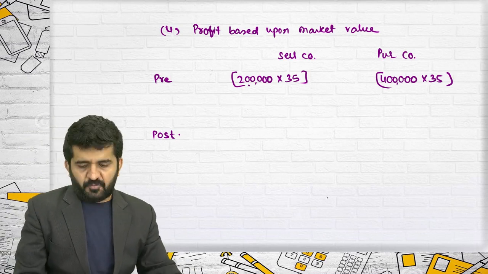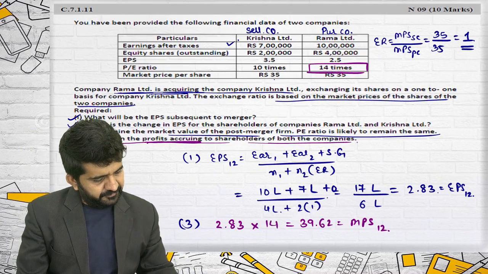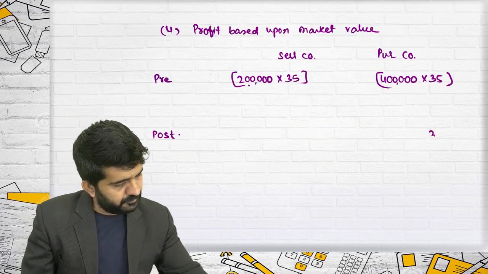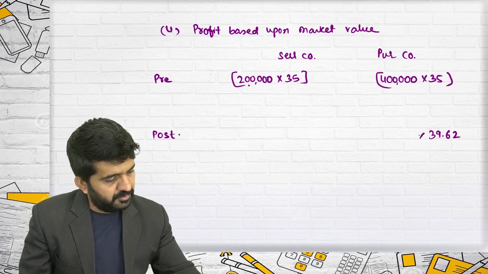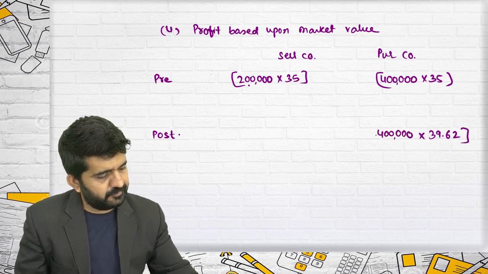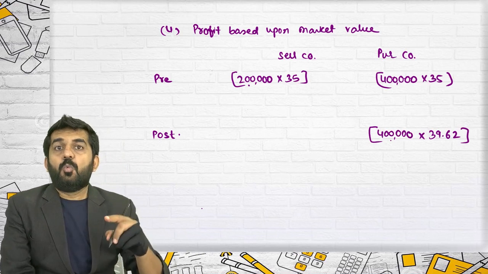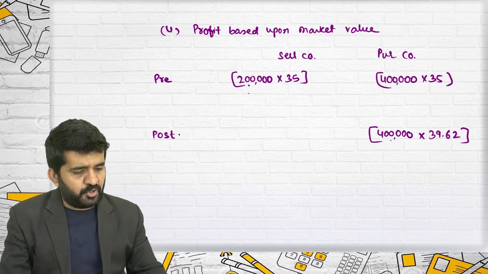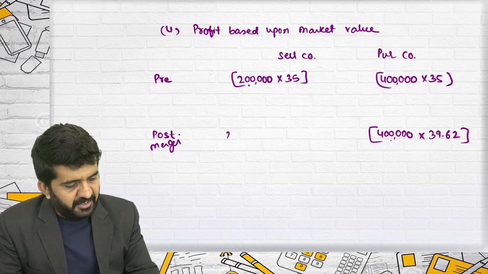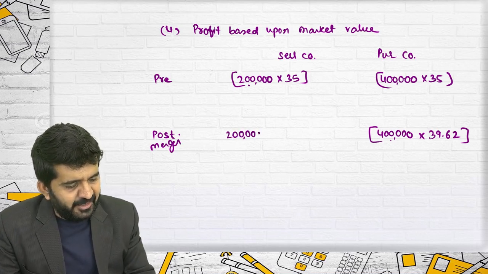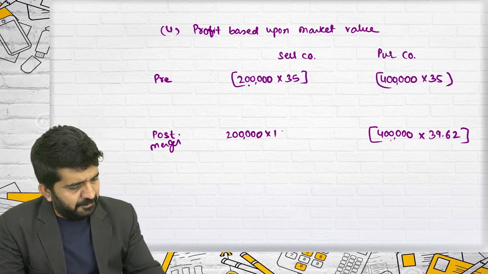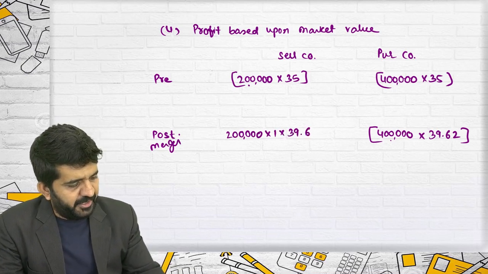What is the post for the purchasing company? 39.62 multiplied by 4 lakhs. What is the post-merger for the selling company? Now 2 lakh into exchange ratio. Exchange ratio is 1. Is it alright? Multiplied by 39.62.